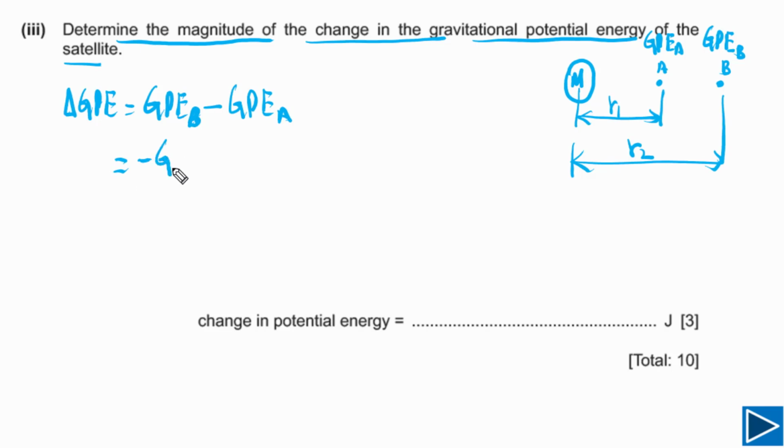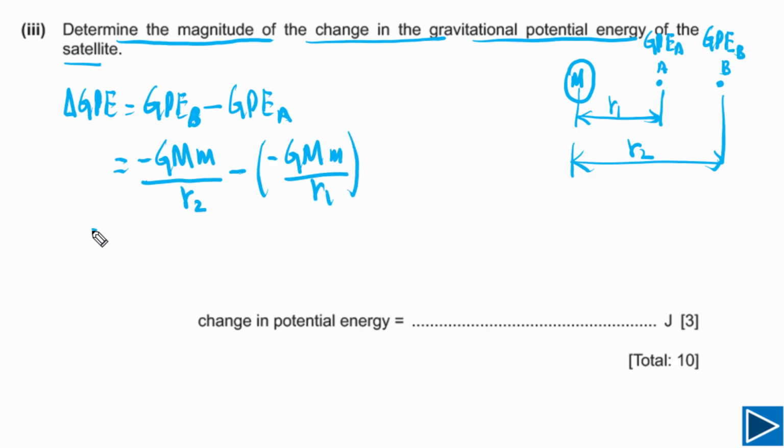This is equal to negative G capital M, the mass of the planet, and small m, the mass of the satellite, divided by the radius of the orbit. This is R2. When it was at position A, the radius of the orbit is R1. This negative sign is very important. This is divided by R1.